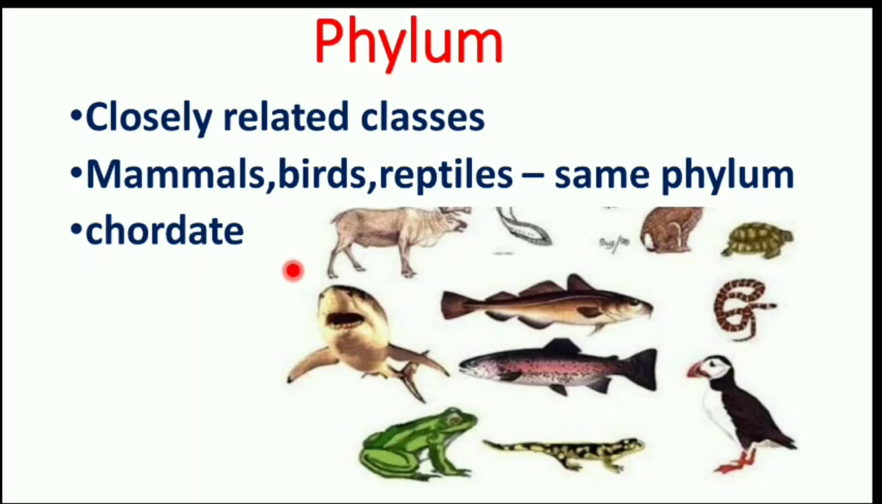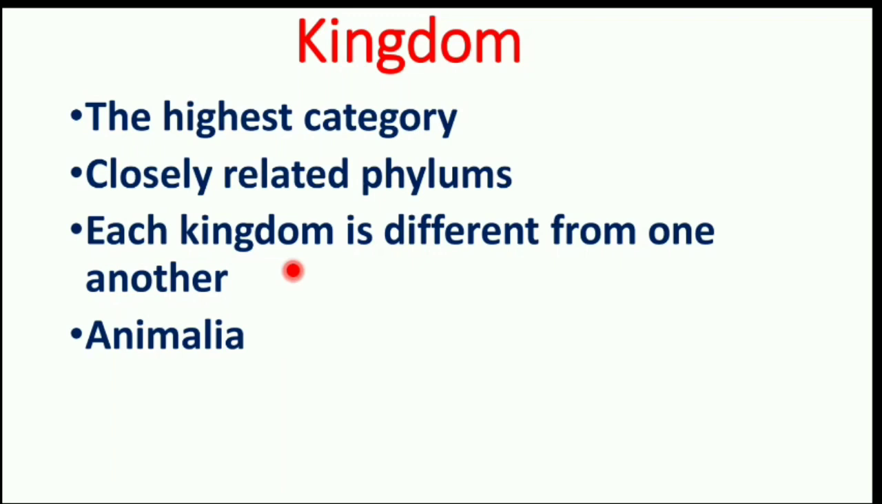Coming to the phylum, closely related classes constitute a phylum. Mammals, birds, reptiles belong to the same phylum called Chordata due to the presence of notochord. Notochord is a rod-like structure which is present on the mid-dorsal side of the organisms. During the developmental stages, it is replaced by backbone.